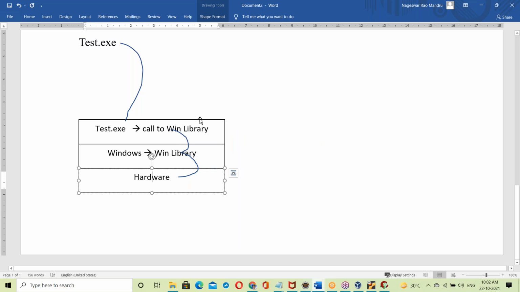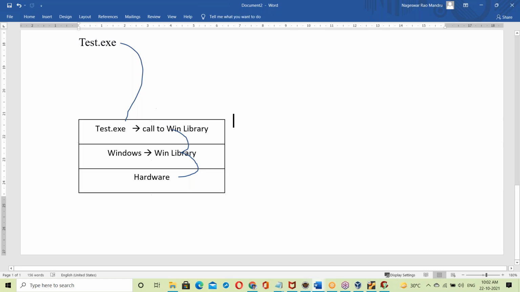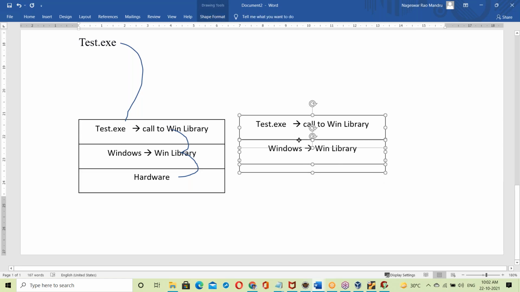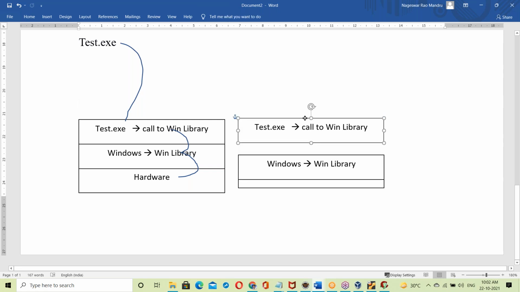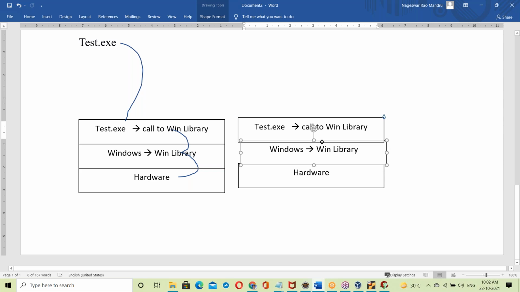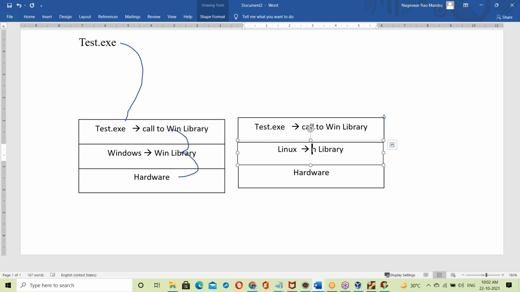Done. Suppose the same test.exe file is placed on another platform, let us see what happens here. Next, another platform. Suppose let us take Linux. Linux platform with the Linux library. Let us see how this is working here.